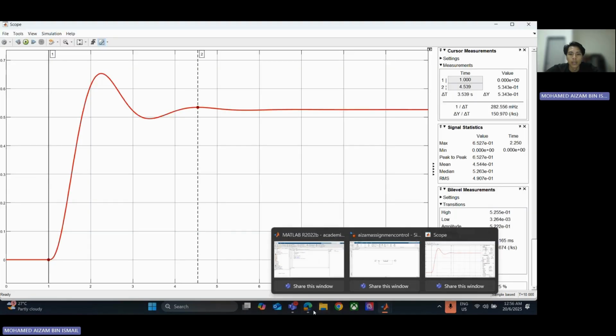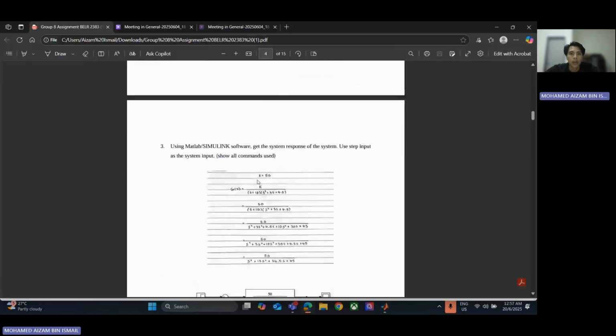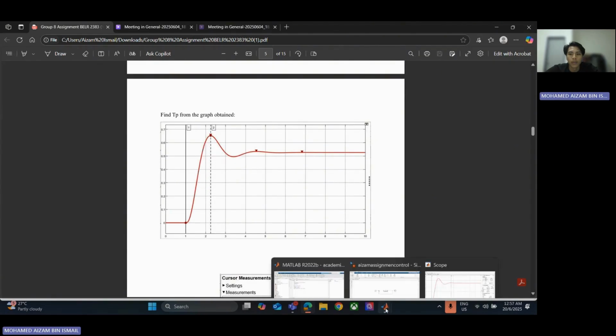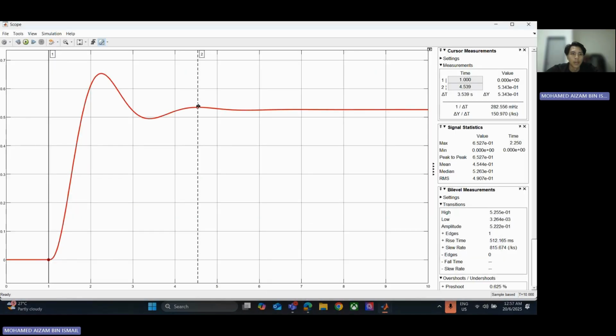So this is the block diagram that I have done using MATLAB, and this is the output. For this question, find Tp from the graph. From the output graph, we can find the Tp, which is the time peak. Time peak is the maximum of the graph. We can see that the time peak is at this point, at 1.258 seconds.